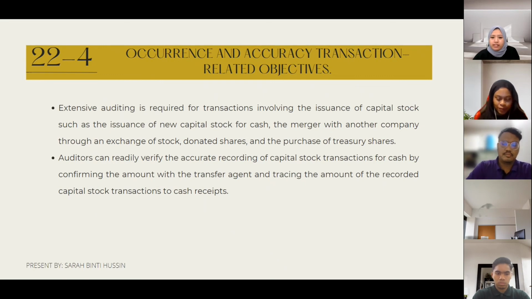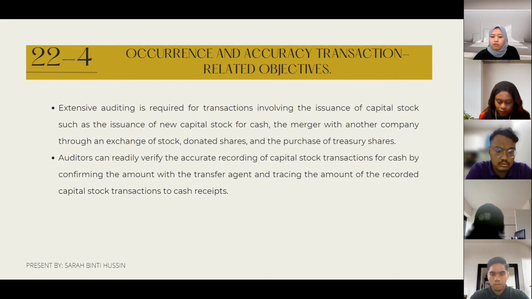Okay, occurrence and accuracy transaction-related objective. Extensive auditing is required for transactions involving the issuance of capital stock, such as the issuance of new capital stock for cash, the merger with another company through an exchange of stock, donated shares, and the purchase of treasury shares. The auditor can also readily verify the accurate recording of capital stock transactions for cash by confirming the amount with the transfer agent and tracing the amount of the recorded capital stock transaction to the cash receipt.